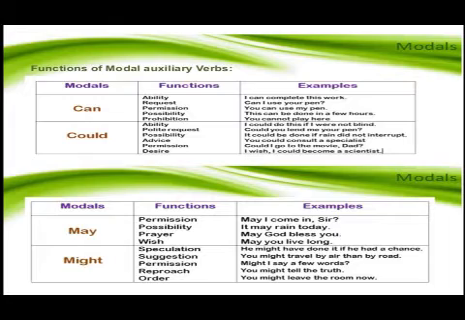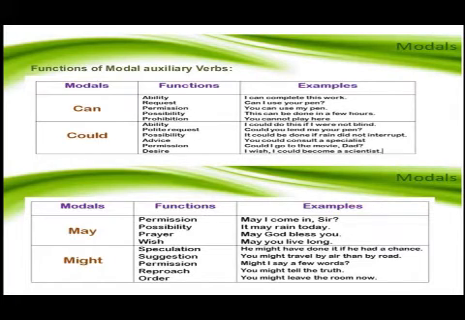Again, when I use the sentence, can I use your pen? Here I am making a request. Same way, when I say you can use my pen, I am giving you the permission to use my pen. So as you can see, can is used as the same word in different sentences but with different functions. So we should be clear with this, that the same word can be used with different functions in different sentences.